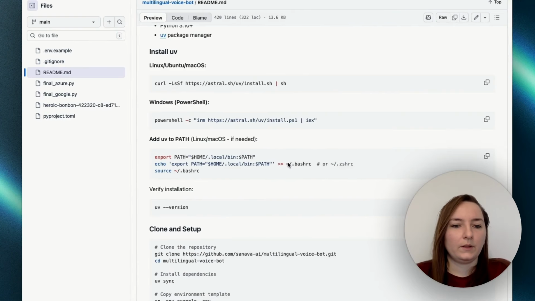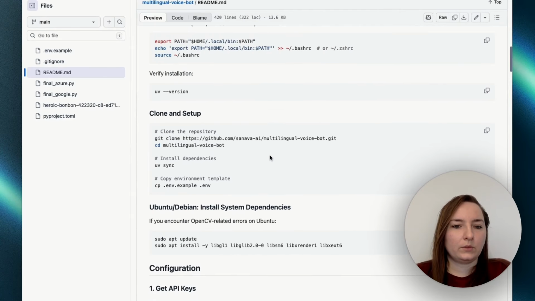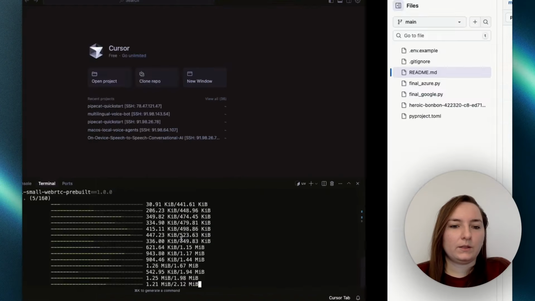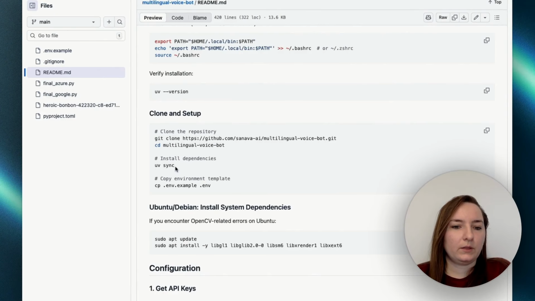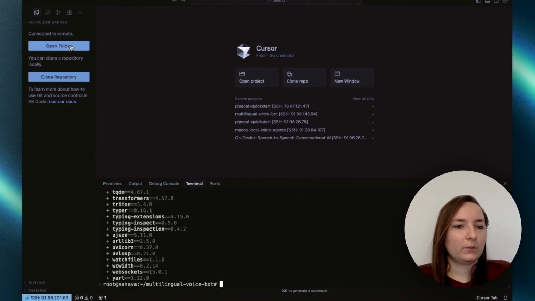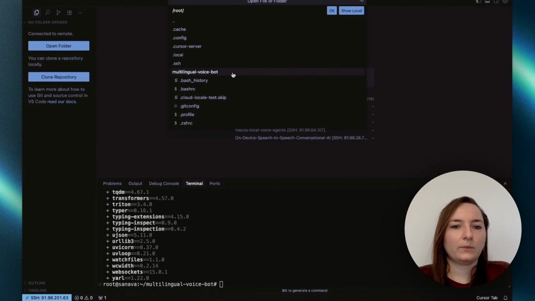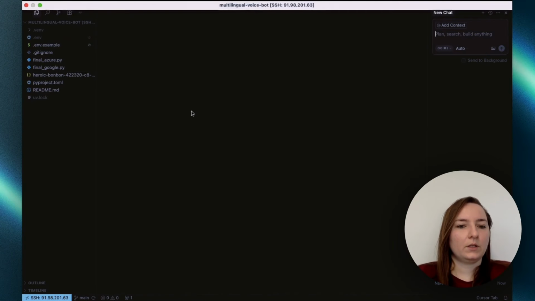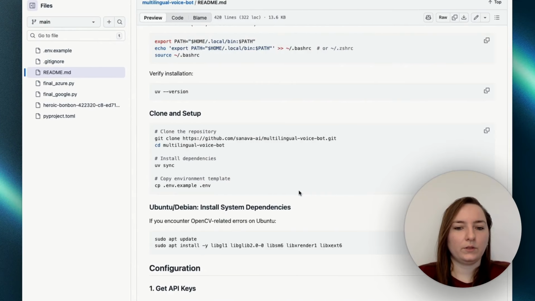Yeah, good. Then we will clone our repo, paste that in. It's installing our dependencies right now and copying the .env file so we can put in our API keys. Cool, we are done. Now I will open the folder of my multilingual voice bot. Nice, as you can see, it's the same files as I showed you before. I'm gonna open a terminal here and let's continue.